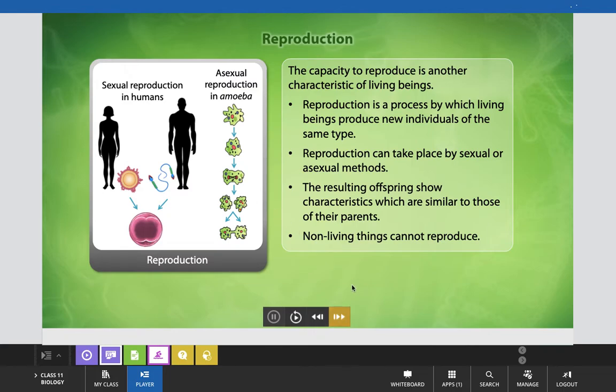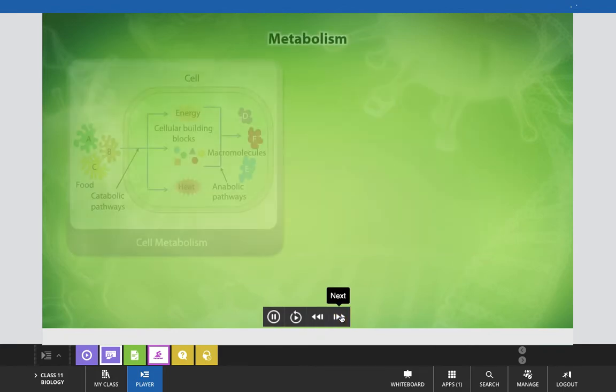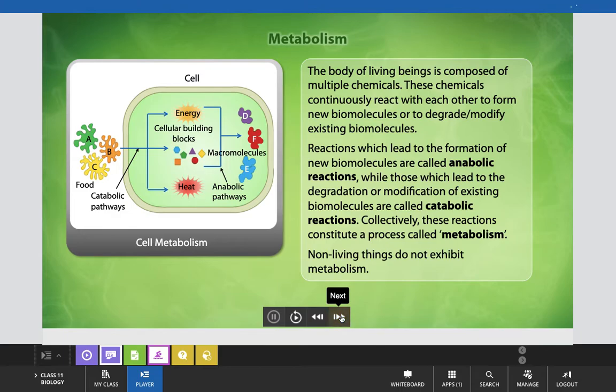Now, come to the next point, that is metabolism. The body of living beings, as we know, is composed of multiple cells or multiple chemicals. And these chemicals continuously react with each other to form new biomolecules, or to degrade or modify existing biomolecules.